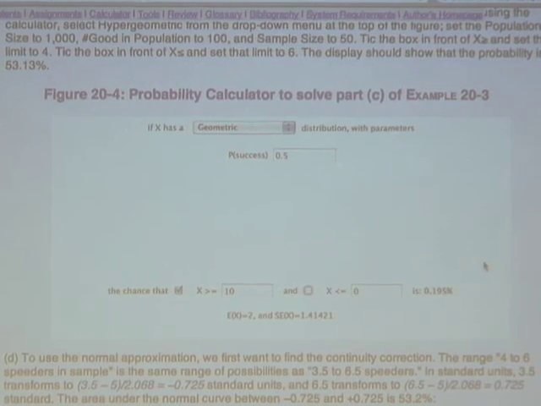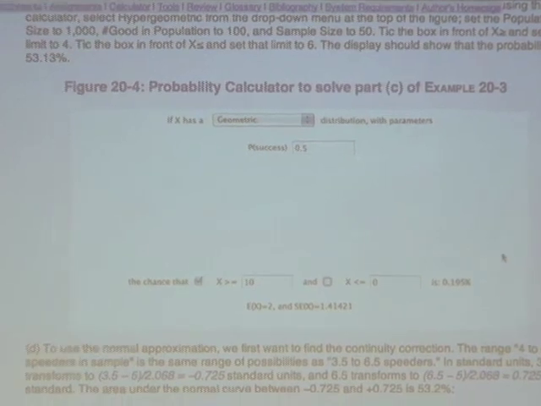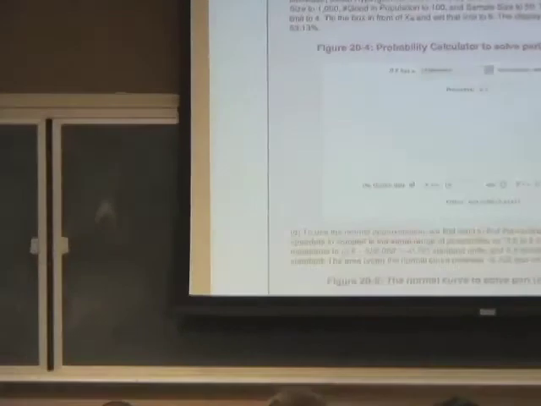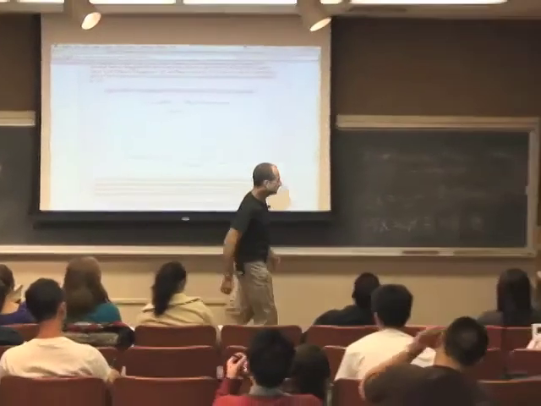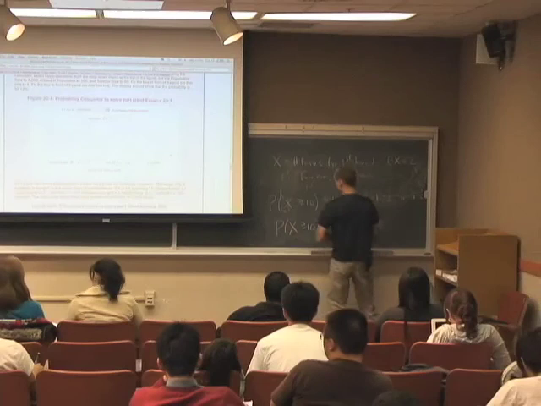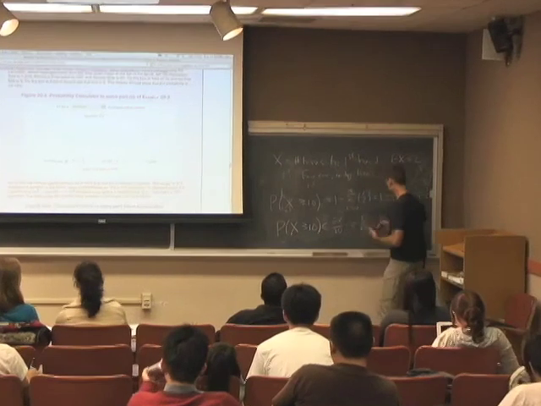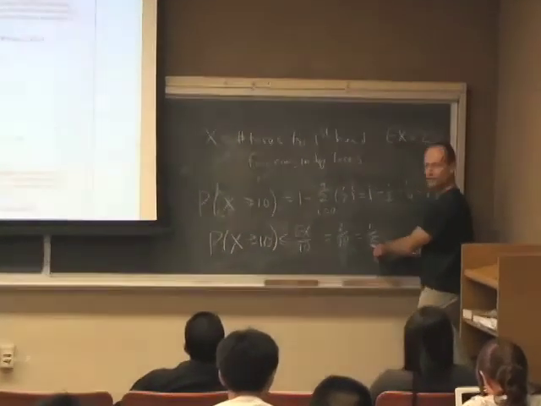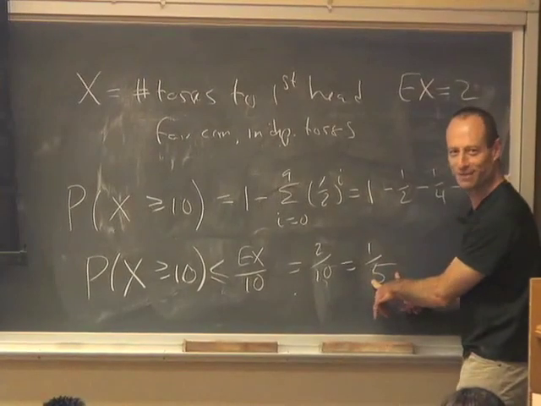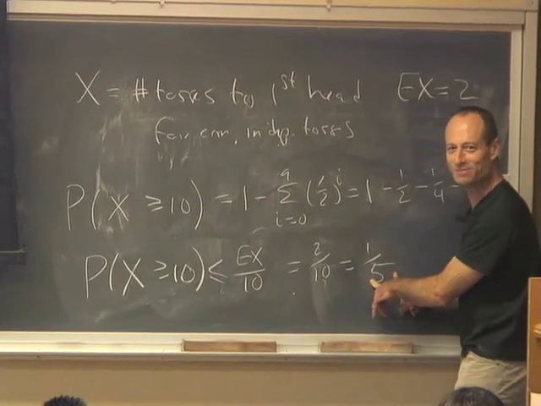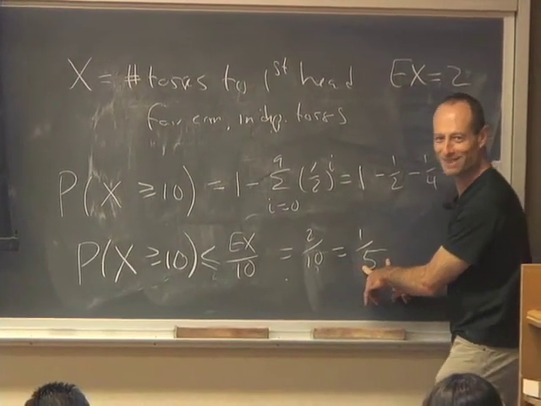Clarify what it means. It is true that this probability is less than a fifth, but in fact it is a lot less than a fifth, 100 times less.